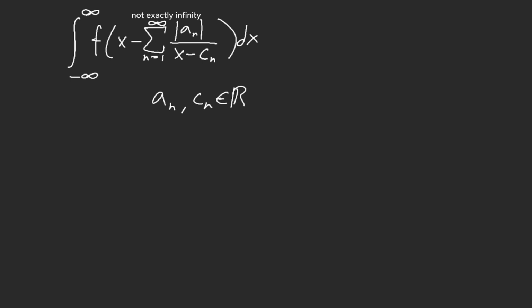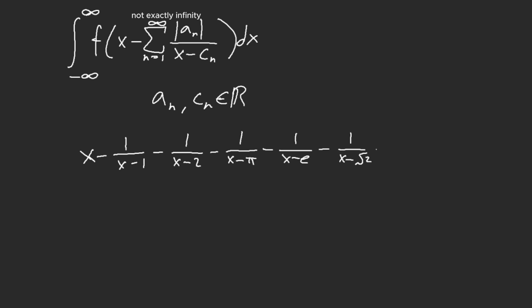So it could be like, randomly, literally, let's say, 1 over x minus 1, or it could be minus 1 over x minus 2, or x minus pi for no reason, x minus e, x minus root 2. Then it could be however many times, not infinitely.